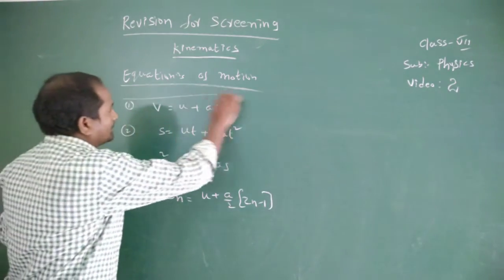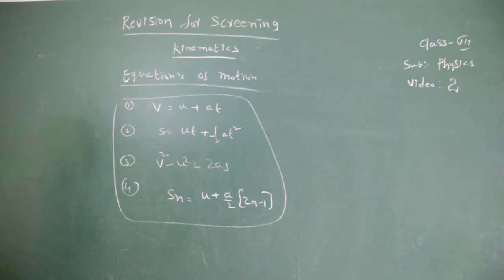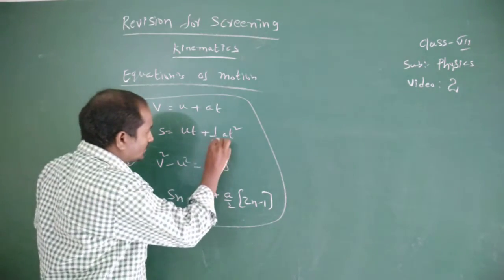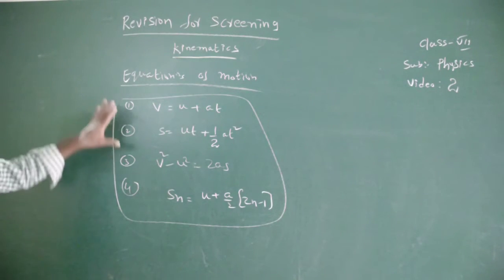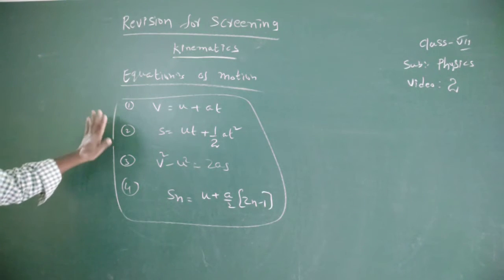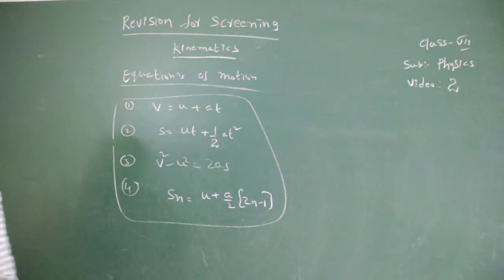Okay. Practice problems based on v equal to u plus at, s equal to ut plus half at square, v square minus u square equal to 2as, and Sn equal to u plus a by 2 into 2n minus 1. These are the 4 equations. From these 4 equations, I will give problems. Okay, practice.